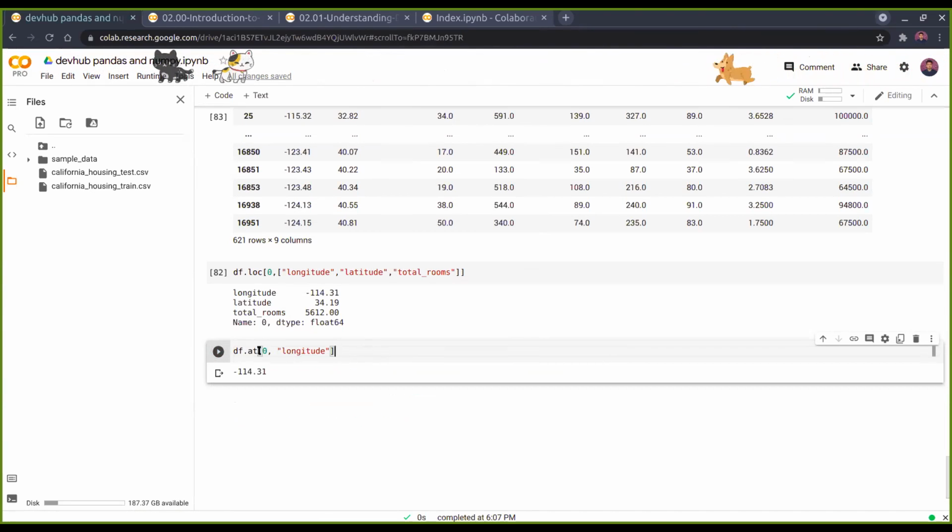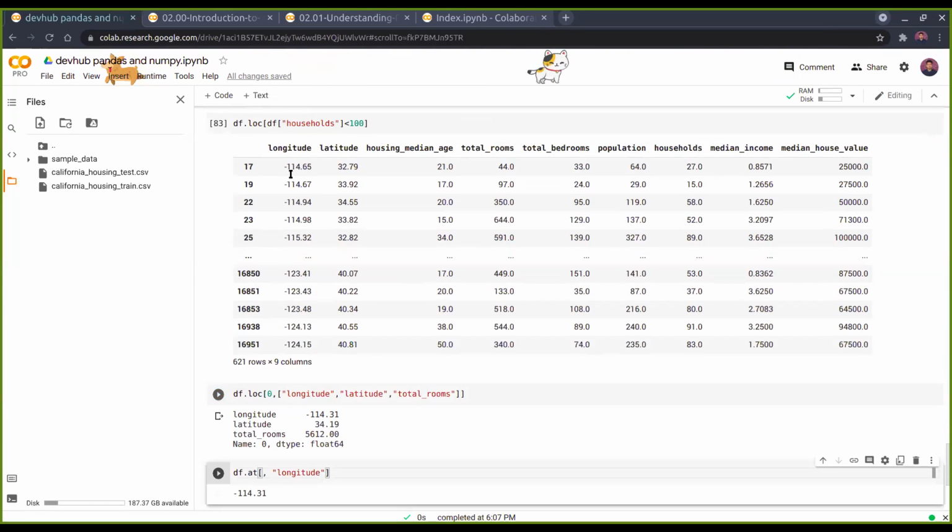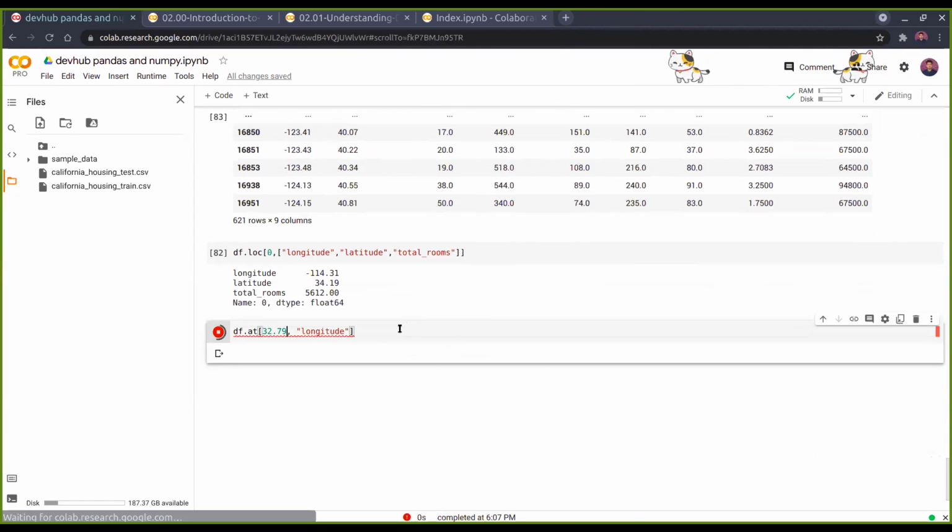As you can see, again it's almost the same thing, but a different way of doing it. Say you want the longitude value. You can directly specify which row and which column's value you want to extract. That happens in at.